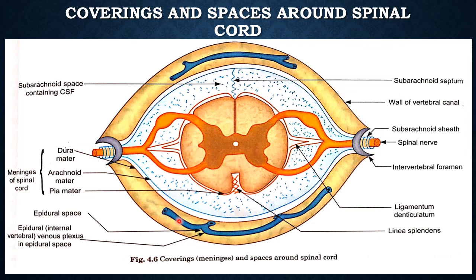This space contains loose areolar tissue containing fat in a semi-liquid state. The epidural space also contains a plexus of veins known as the epidural venous plexus, or the internal vertebral venous plexus. There is some clinical aspect of the epidural space; the subarachnoid space will be discussed later on.